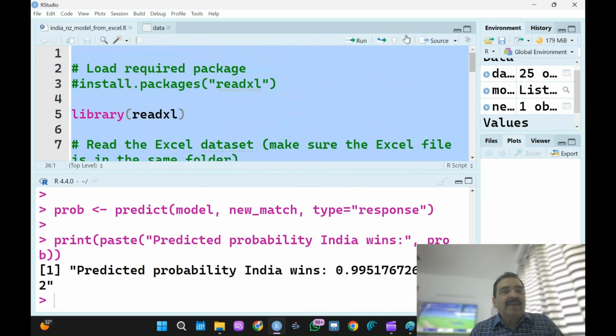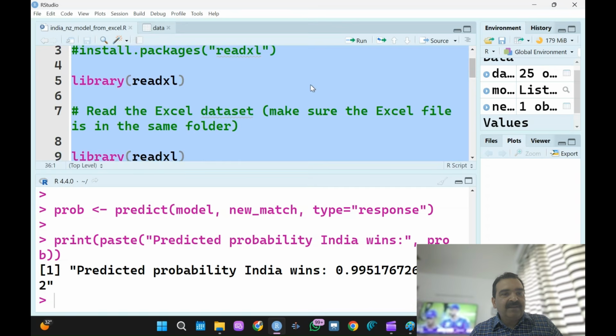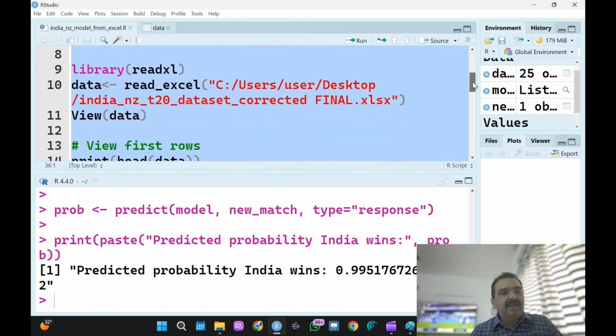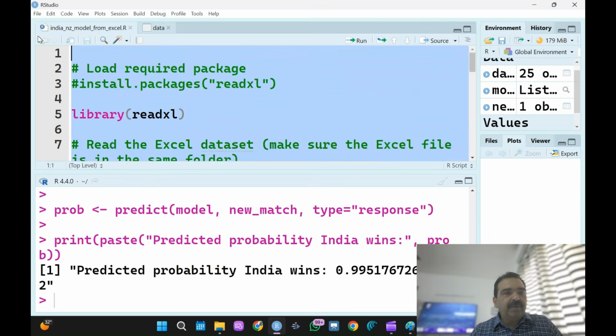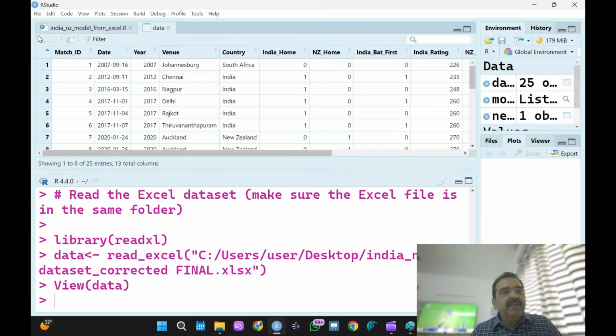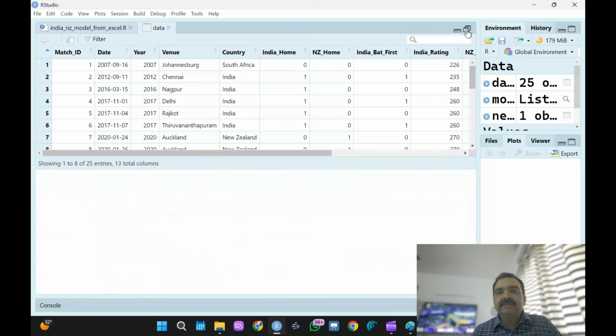So I installed the package readxl because the data is in Excel, and then I call the library readxl. Obviously, this is the basics. Then I put this Excel file into the data variable, a data frame, and then I see the data by saying View(data). So can I run up to here? So I am seeing View(data). Now this is the data.